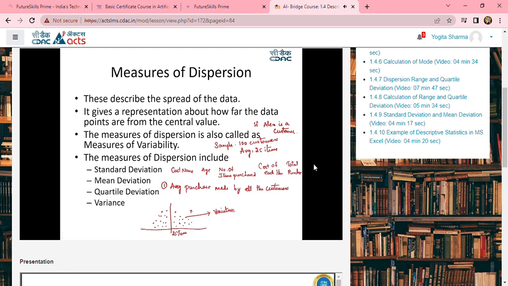Now, in order to measure this distance, or this particular spread, we have different measurements. Those measurements of dispersion include standard deviation, mean deviation, quartile deviation, and variance. These are the different measurements used to understand the spread, or how far your data points are when compared to a certain value. So, this talks about the distribution too.